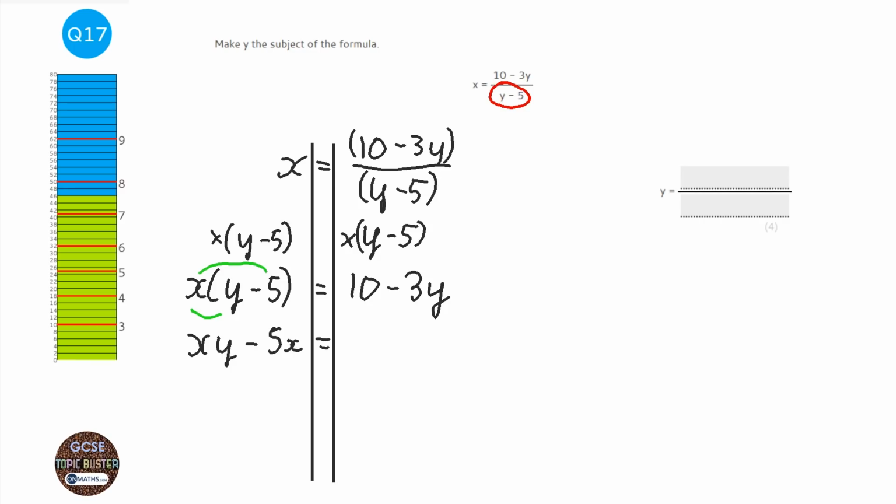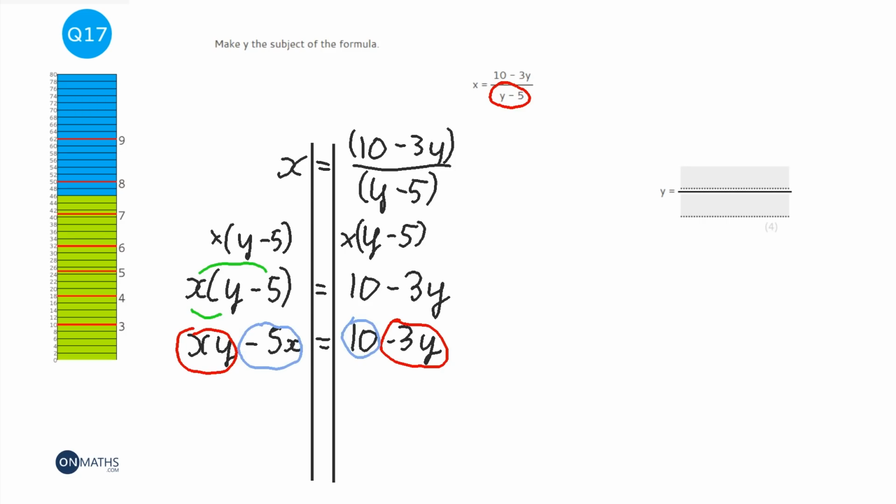And the right hand side hasn't changed at all, it's just 10 minus 3y because we haven't done anything to both sides. So what I want to do is try and get all of the y terms to the left hand side and all of the other terms, so the x terms, the number terms, or whatever, on the right hand side.